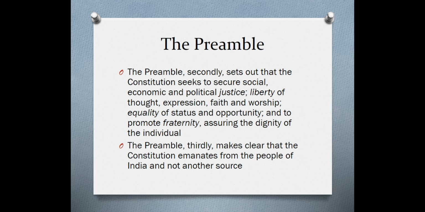The preamble thirdly makes clear that the Constitution emanates from the people of India and not from another source. That is to say, we give ourselves this Constitution. So while we are setting the Constitution above us as the basic source of all laws, it is we who are doing that. So it clarifies that basically the people of India are the sovereign.